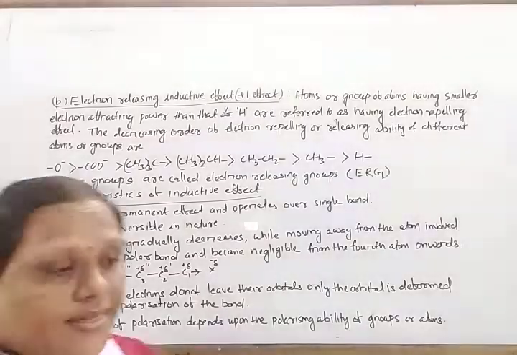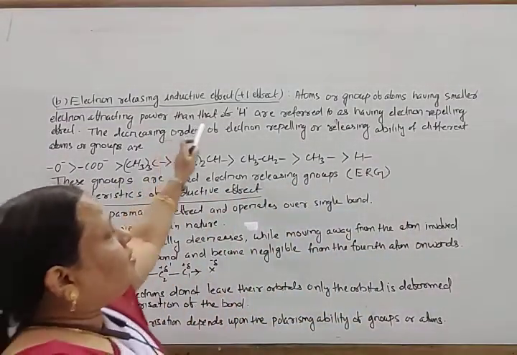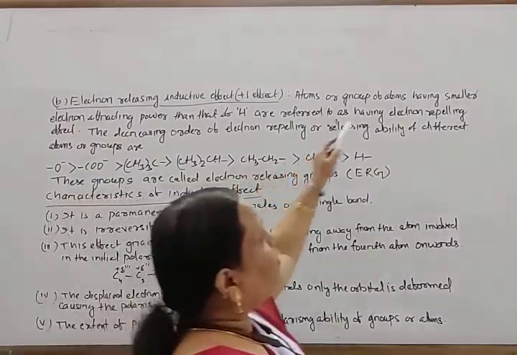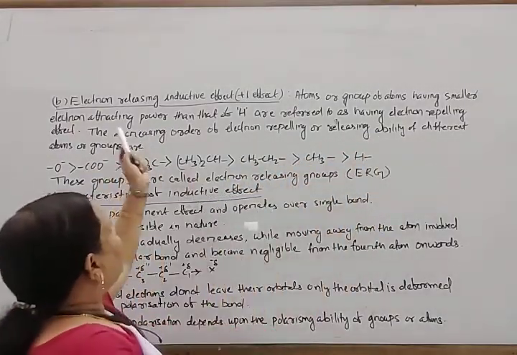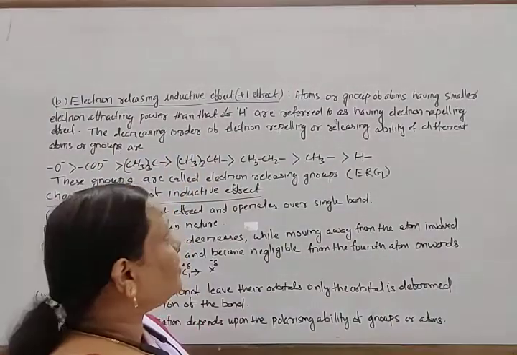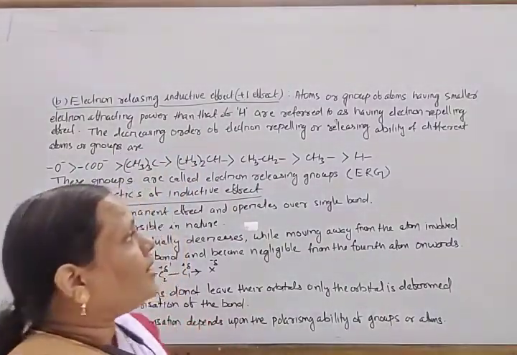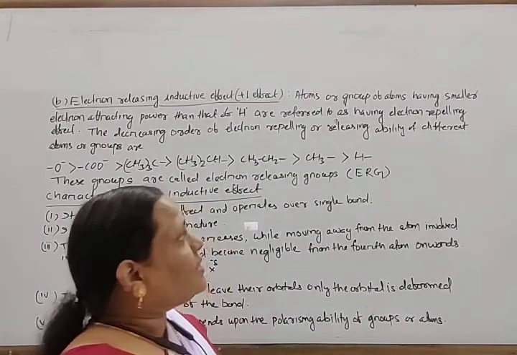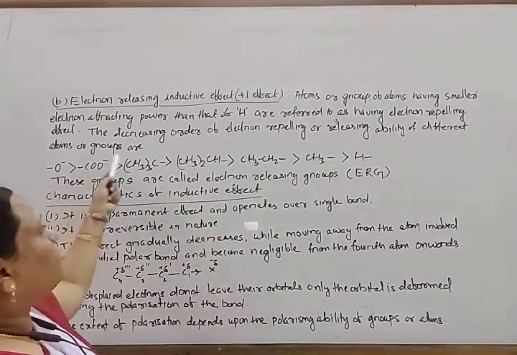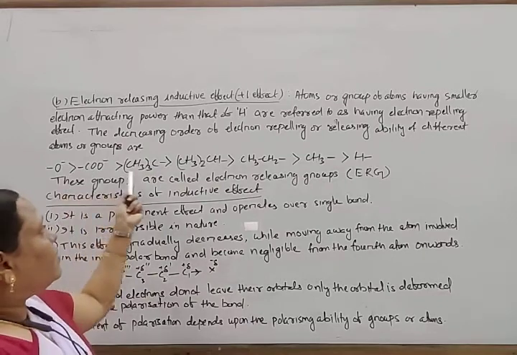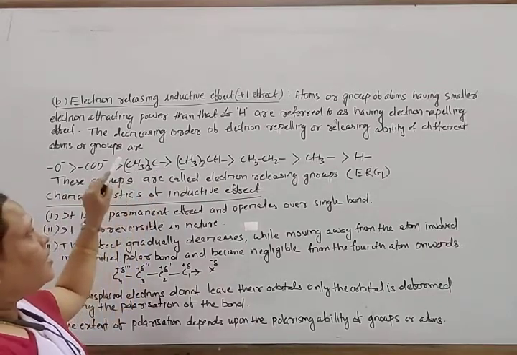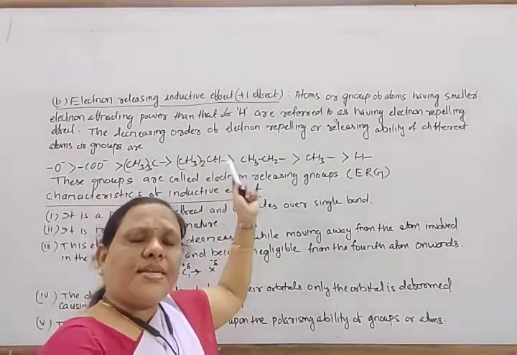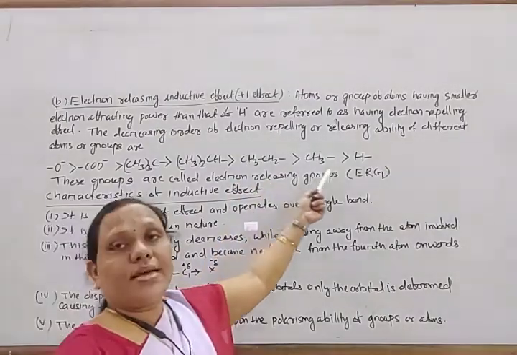Next, electron releasing inductive effect. It is also called the plus I effect. So releasing electrons is called the plus I effect. Atoms or groups of atoms having smaller electron attracting power than that of hydrogen are referred to as having an electron repelling effect. The decreasing order of electron repelling or releasing ability of different atoms or groups is: O minus, COO minus, CH3 3C, that is tertiary butyl, then isopropyl group, then ethyl, then methyl, then hydrogen.